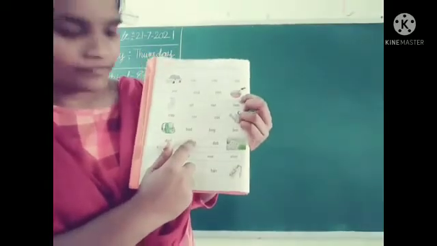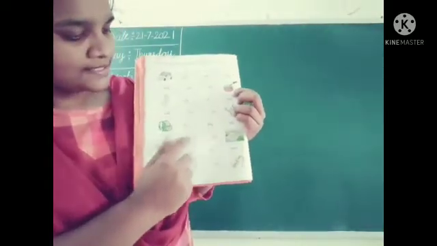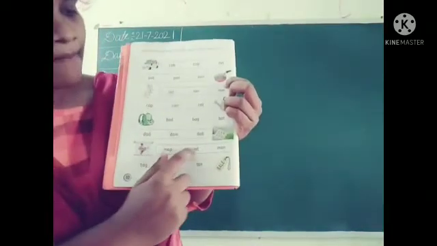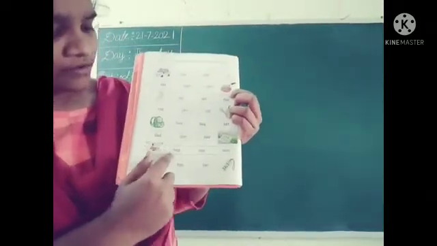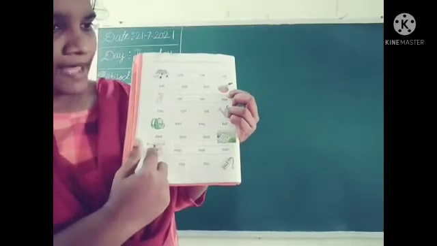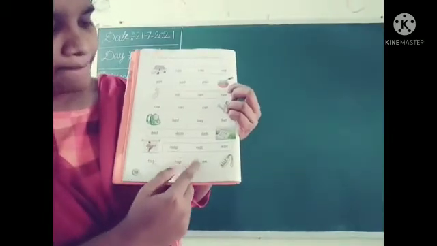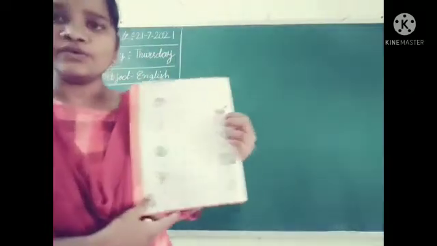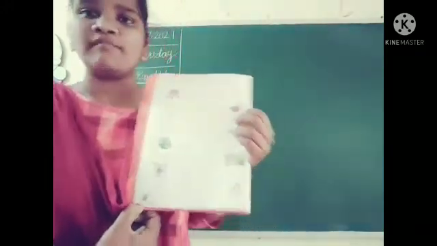Dad, dam and dab. Yes, this is the picture of dam. You have to round up dam. Map, mat, man. We have to round up the spelling of map. Tag, tap, tan. Yes, this is the picture of tag. Like that you have to circle the word related to the picture. Okay, page number 10 is your homework.